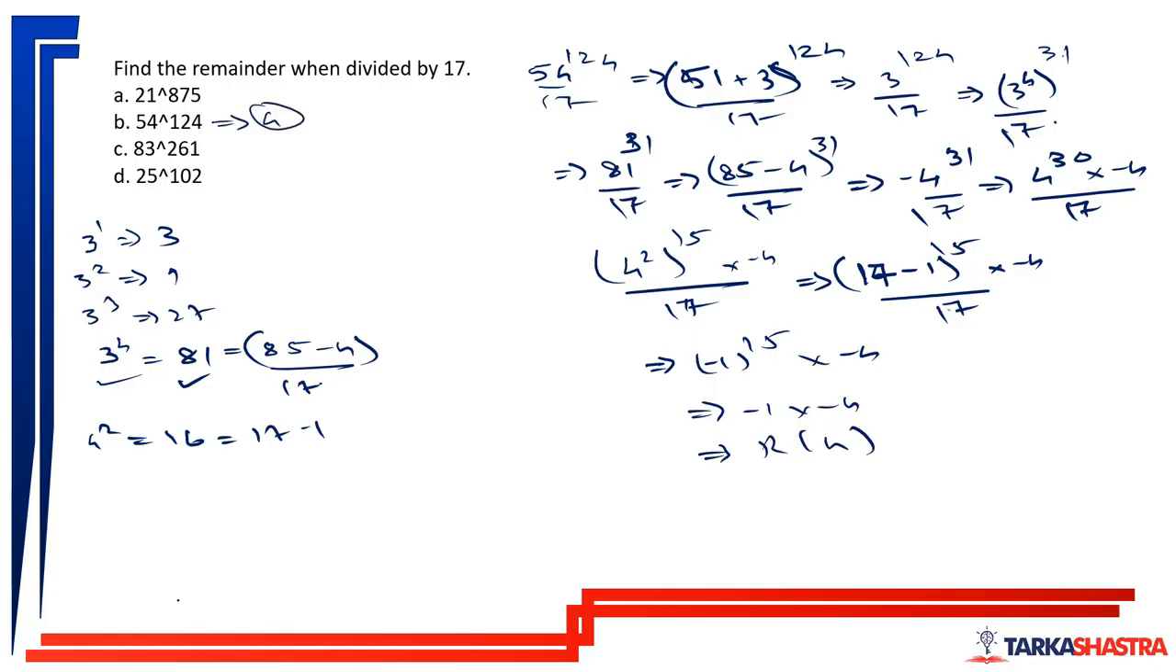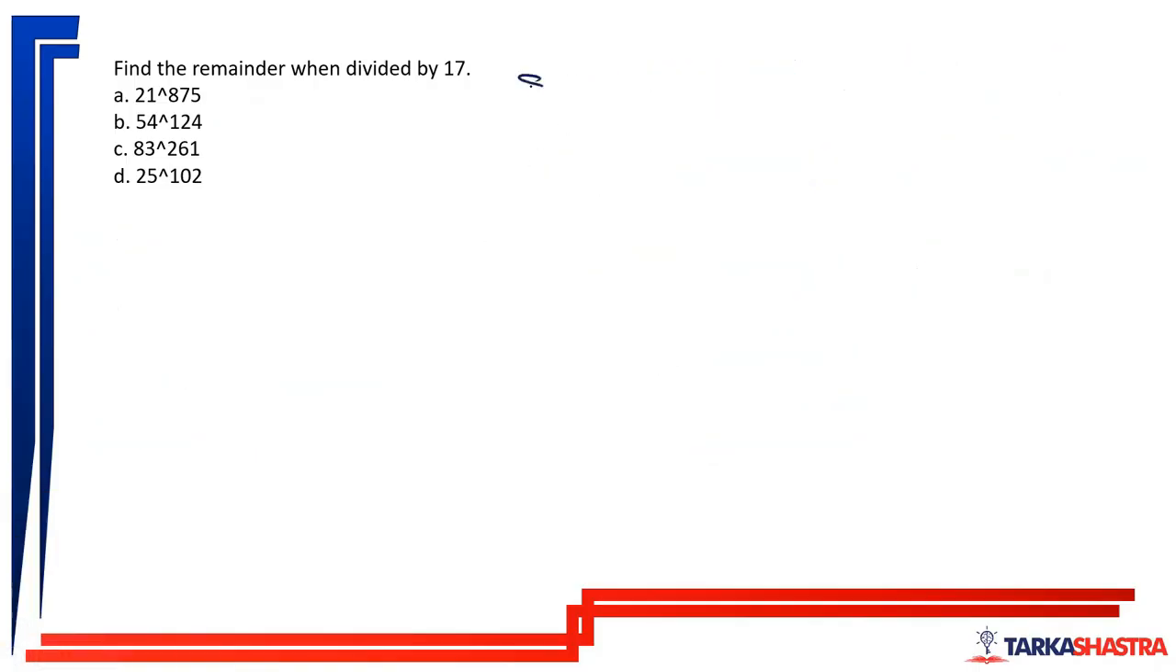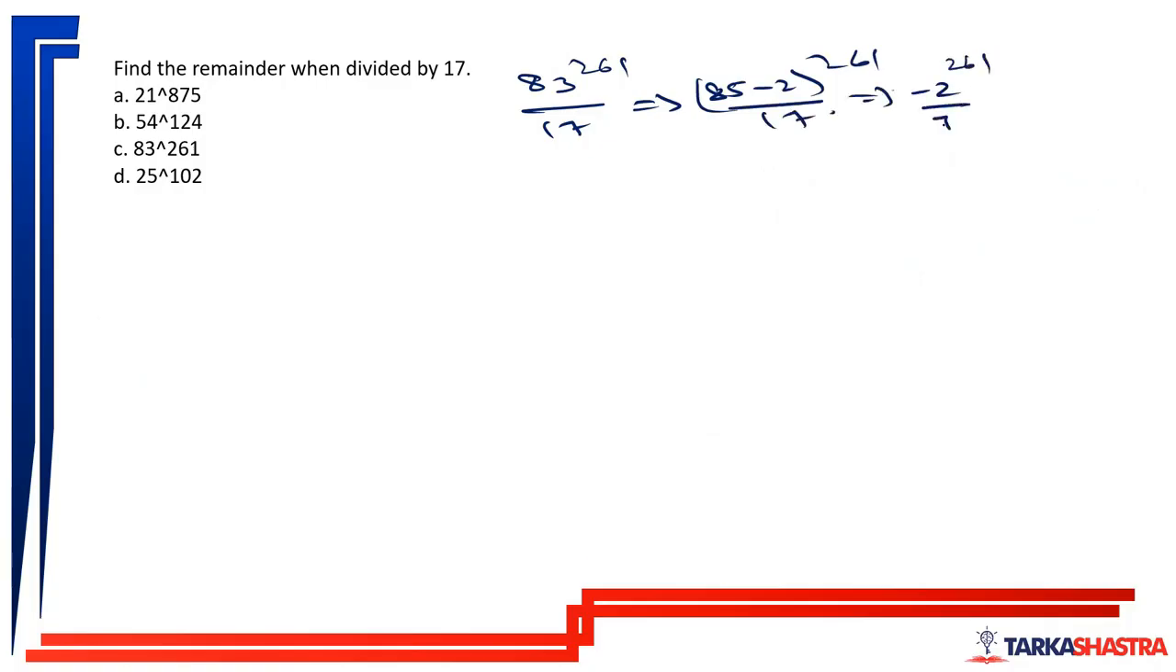Okay. Next, option C is very easy. Let us try to do it. Question C is very easy. 83 to the power 261 divided by 17 can be written as 85 minus 2 to the power 261 divided by 17. Which will leave a remainder of minus 2 to the power 261 divided by 17, which is nothing but 2 to the power 260 into minus 2 divided by 17.